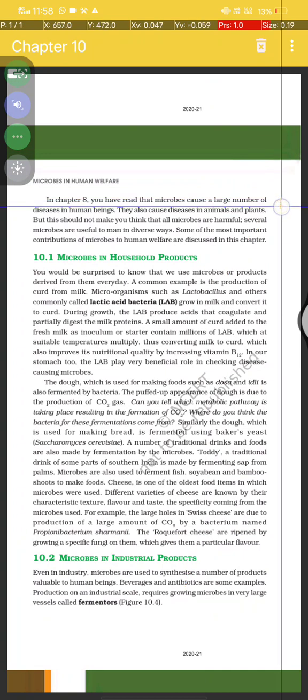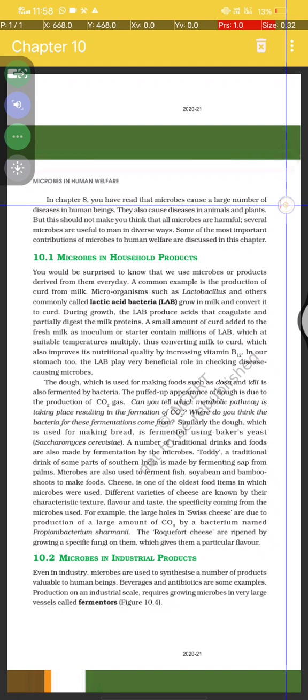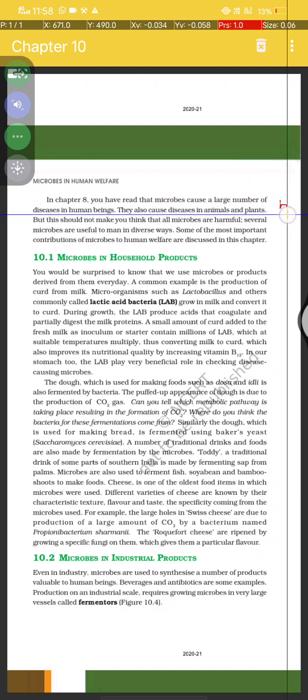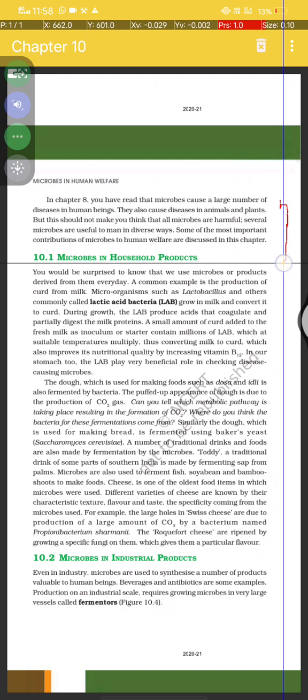In chapter 8, you have read that microbes cause a large number of diseases in humans, and they also cause diseases in animals and plants. But this should not make you think that all microbes are harmful. Several microbes are useful to man in diverse ways. Some of the important contributions of microbes in human welfare are discussed here.